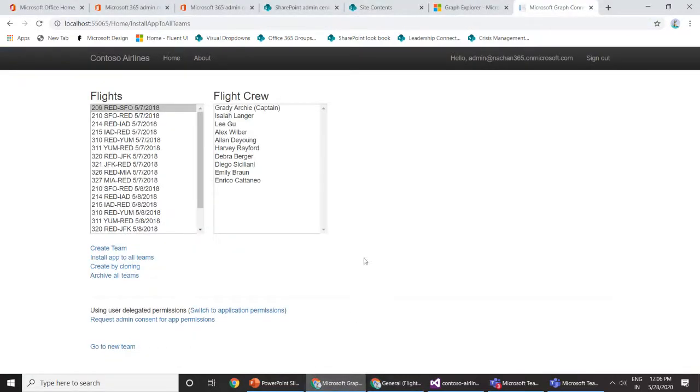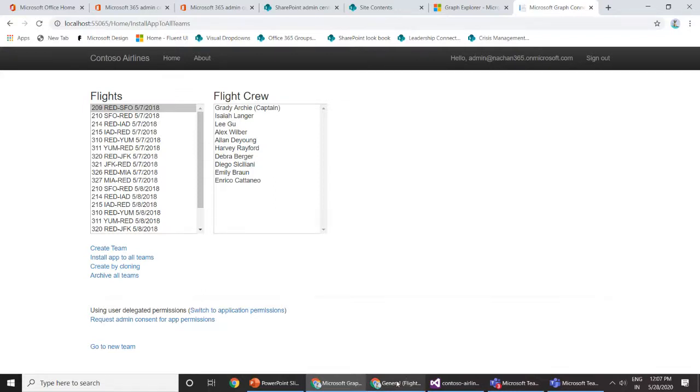So let me switch back to the next demo. We have the next demo on create by cloning. What that means is every time the flight flies, we will have to perform all these kinds of operations. Like we'll have to create an Office 365 group, and then create a team out of it. Then we'll have to add a few members to it, a few apps, a few tabs. So this will be a lot of operations we will have to perform for each flight which we fly. So we want to do it in some automated way.